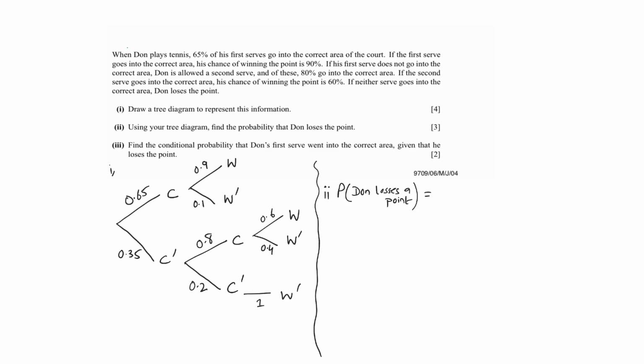So he can lose a point in these ways. Either his first serve goes into the correct area and he still loses a point, or his first serve was not right, his second serve went into the correct area but he still loses a point, or both serves went wrong and he loses a point.